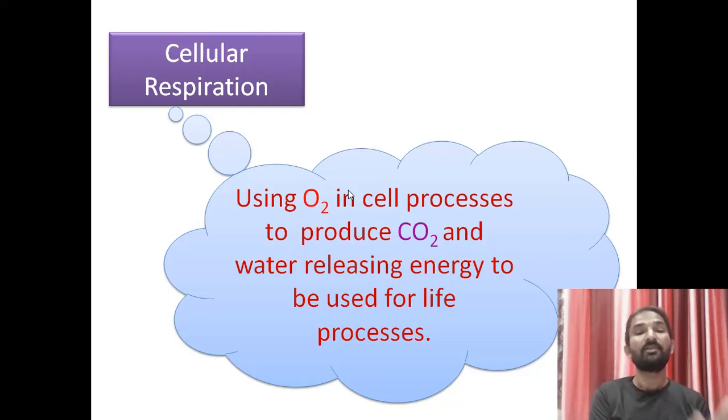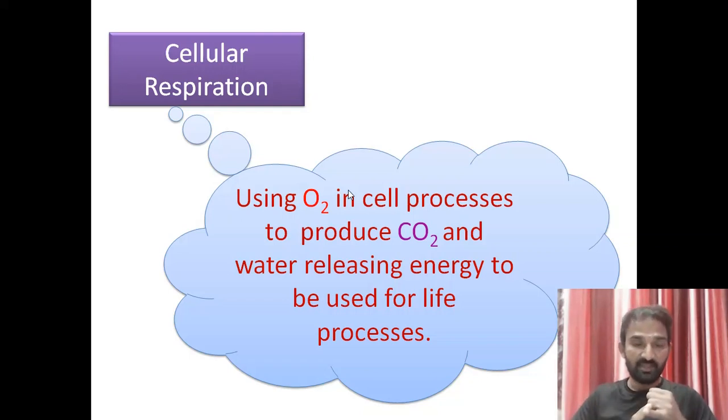In the cell, these O2 molecules undergo a cell process to produce carbon dioxide and water, and along with them we release energy in the form of chemical energy, which is used for life processes. So the ultimate goal of respiration is to produce energy, which is used for the various metabolic activities shown by the organism. This is the final step, cellular respiration.